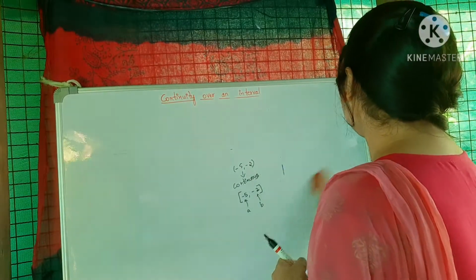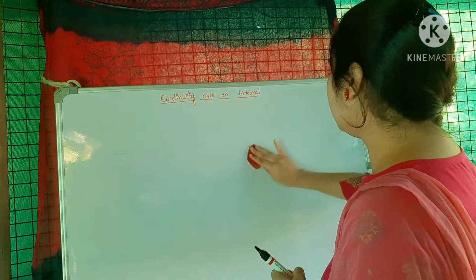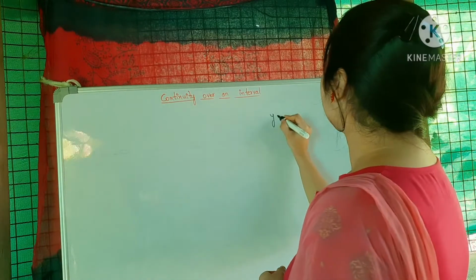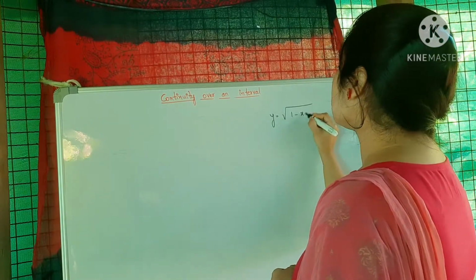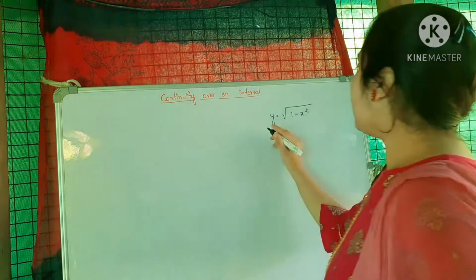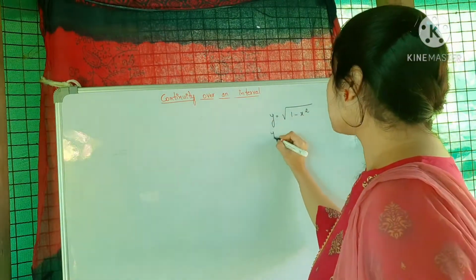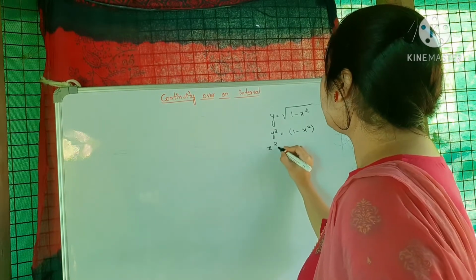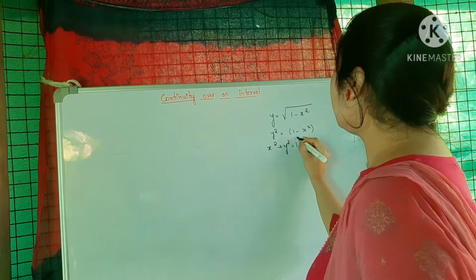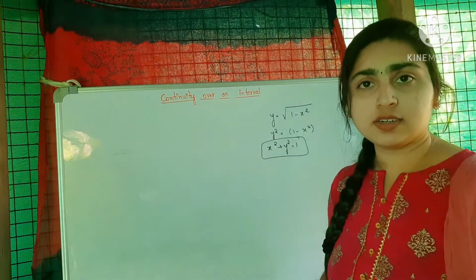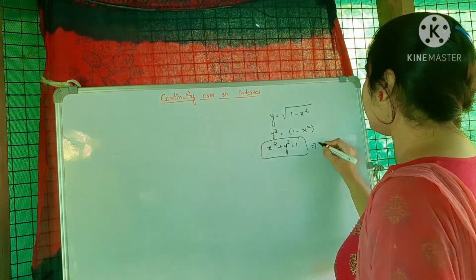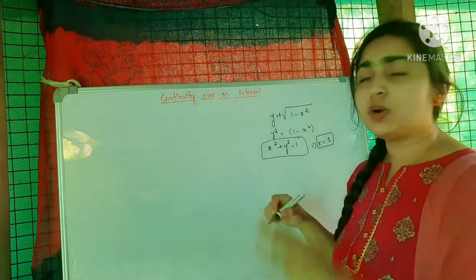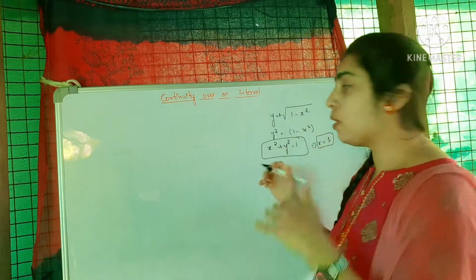Next, we will take one example. y is equal to square root of 1 minus x square. Okay. Now I will take the square on both the sides. So squaring on both the sides, 1 minus x square. So x square plus y square is equal to 1. You know, this is an equation of a circle. This is a circle with radius 1. Since I have taken the positive value, I will consider only the half circle, the above half circle.